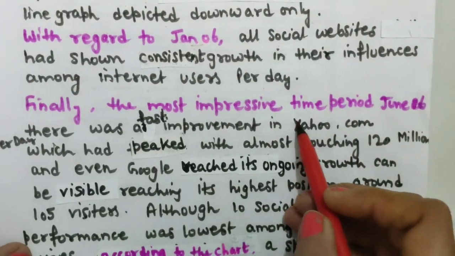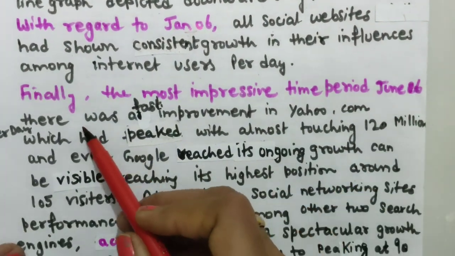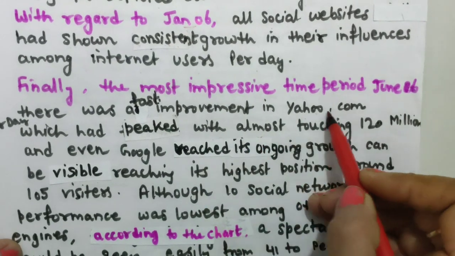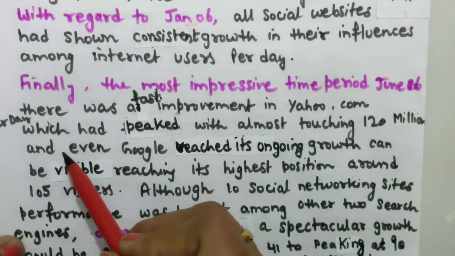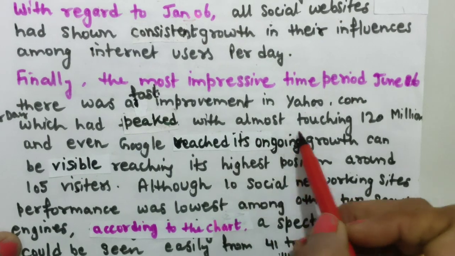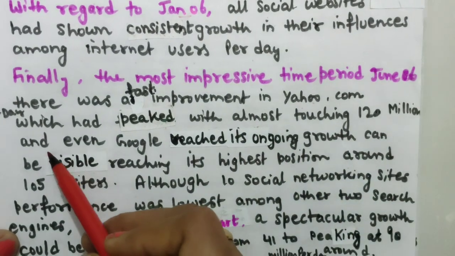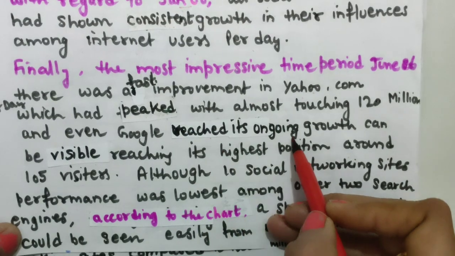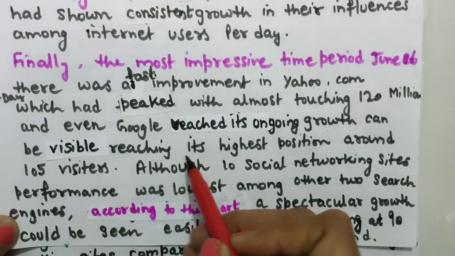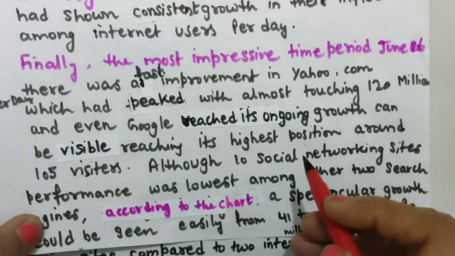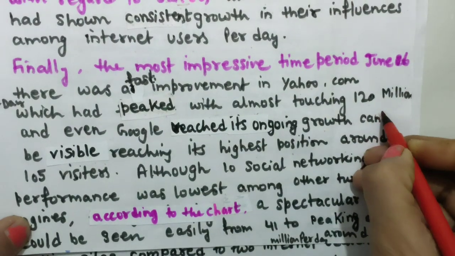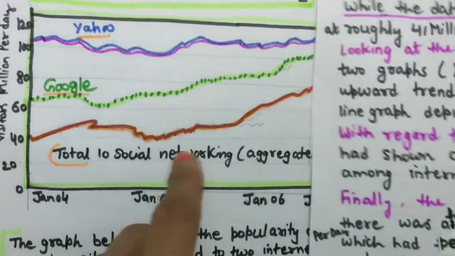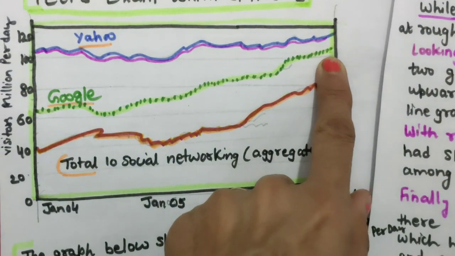Finally, the most impressive time period, June 6, there was a fast improvement in yahoo.com or Yahoo search engine usage per day, which had peaked almost touching 120 million per day, and even the Google search engine reached its ongoing growth, can be visible, reaching its highest position. Can be visible or could be visible, you can write it. Around 105 visitors. See this, 105 visitors here.